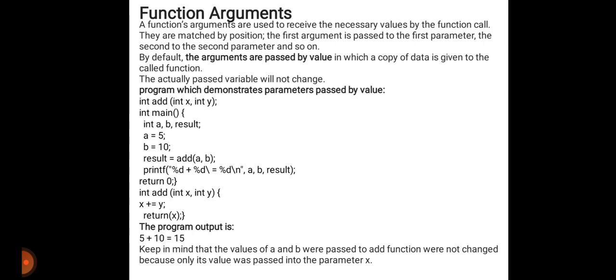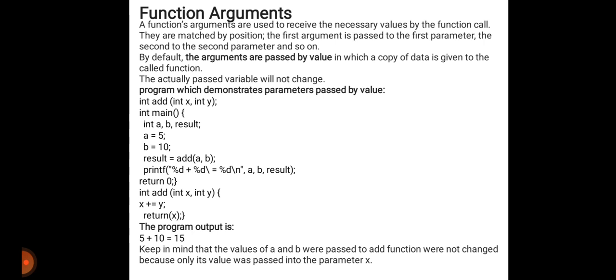Then the result is add(a, b). Then printf of %d plus %d is equal to %d slash n comma a comma b comma result. Here this value is printed, meaning what?